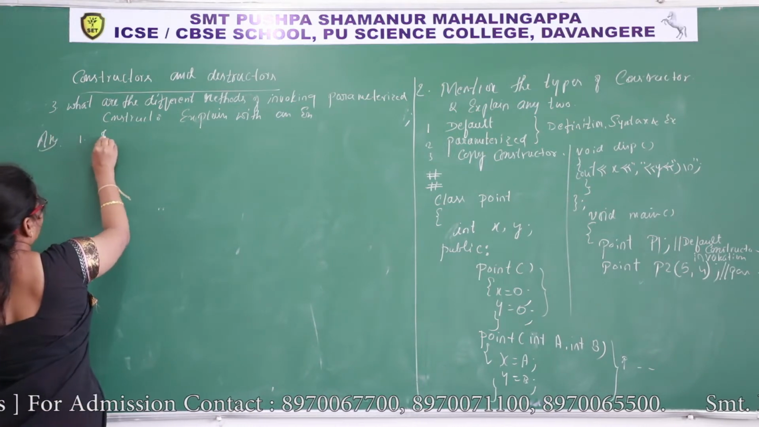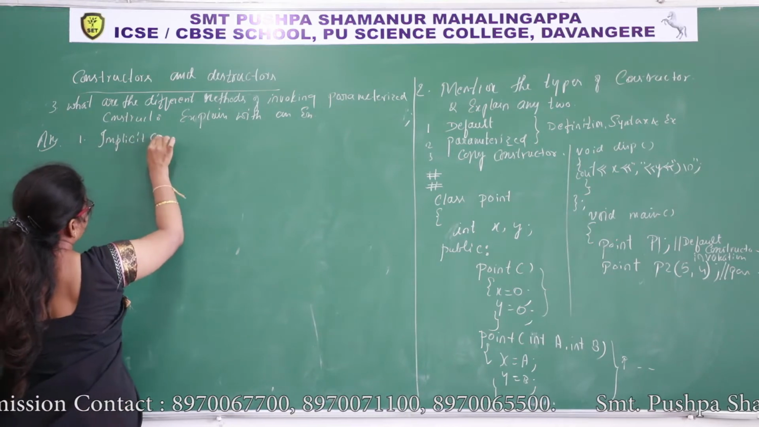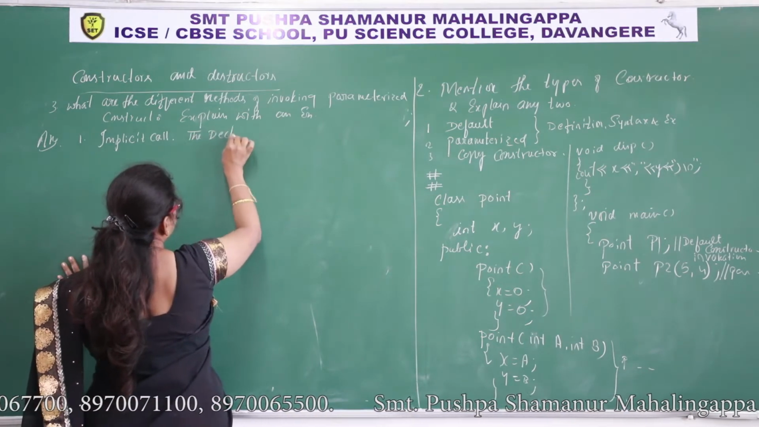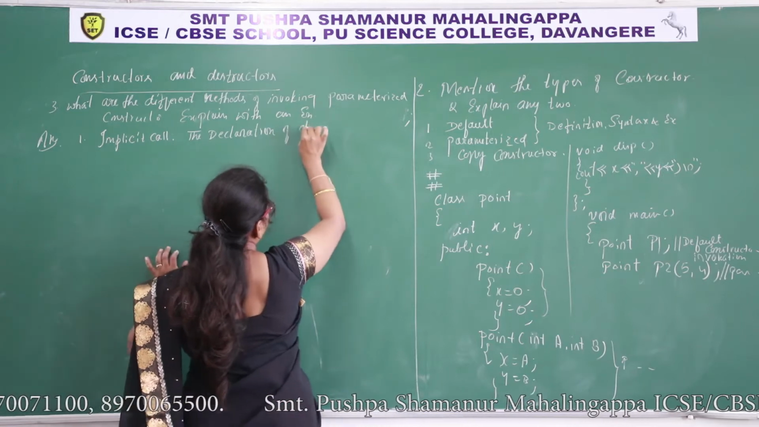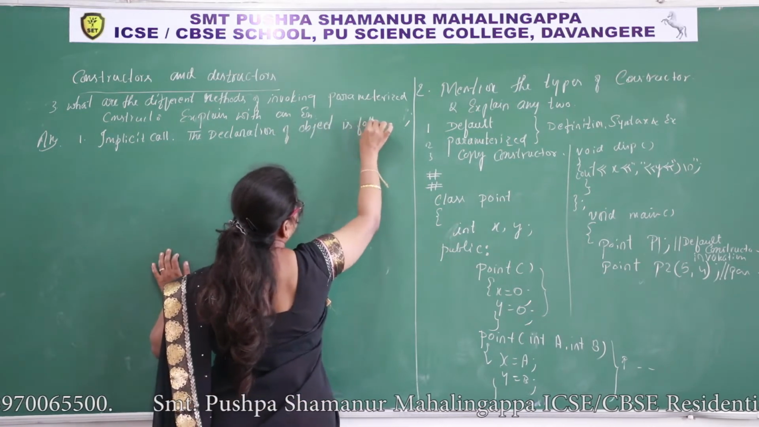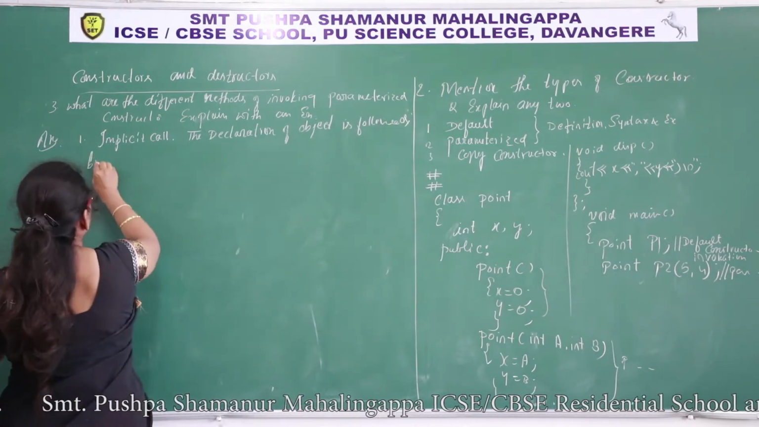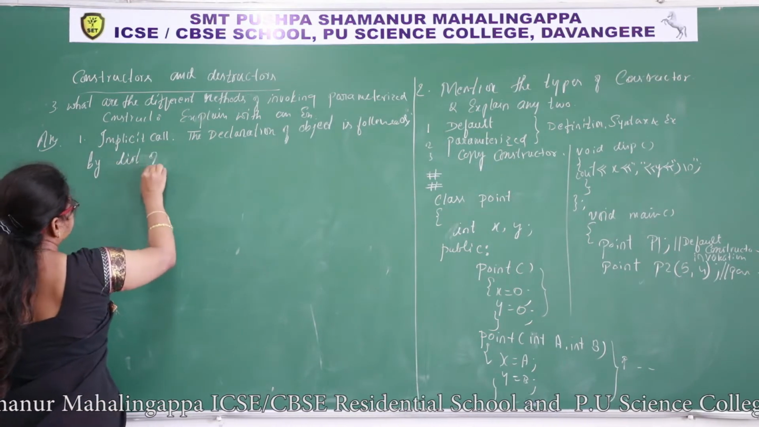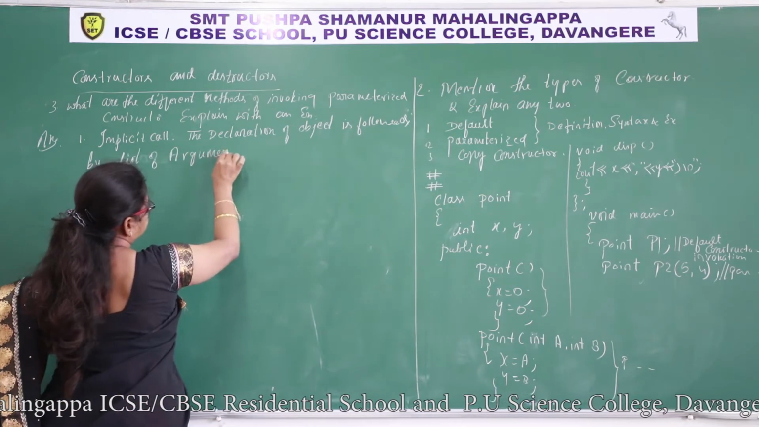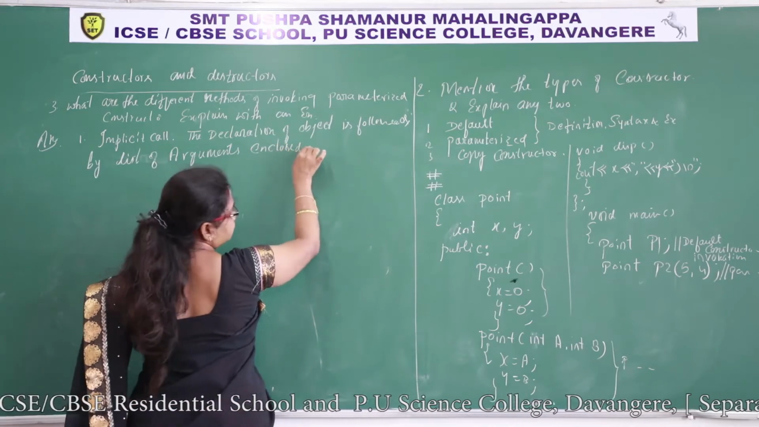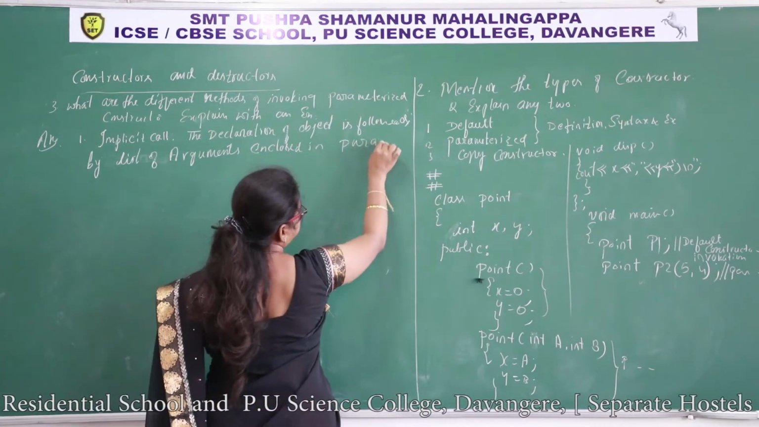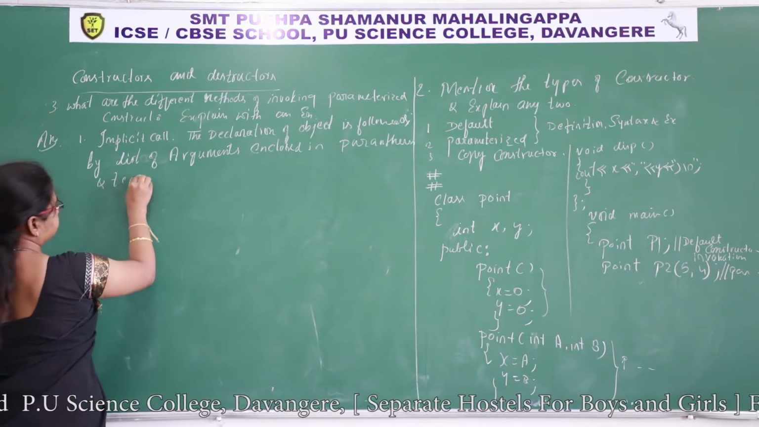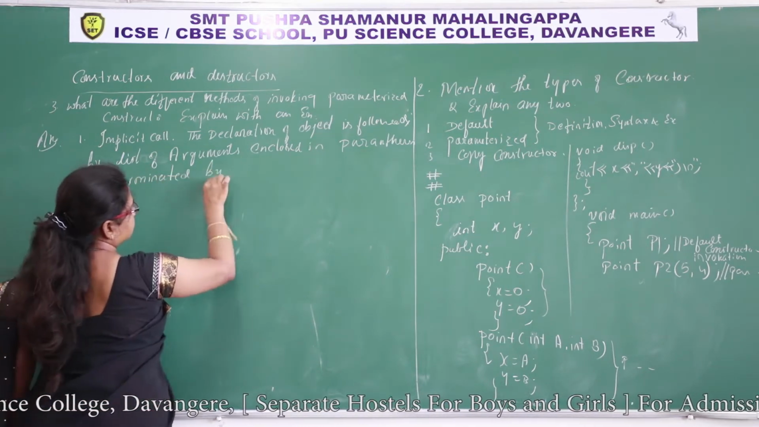The first thing, implicit call. The declaration of object is followed by assignment operator, followed by list of arguments enclosed in parenthesis, and terminated by semicolon.